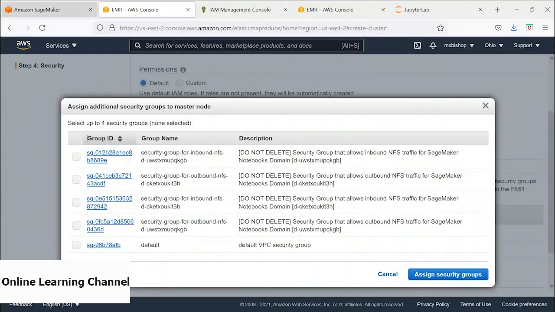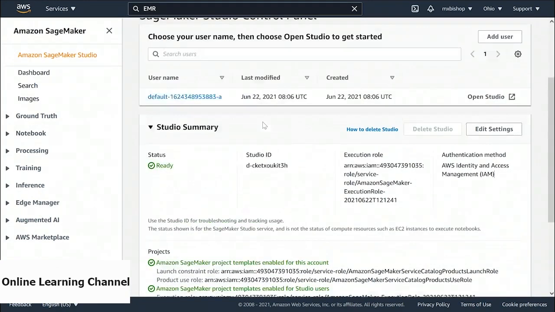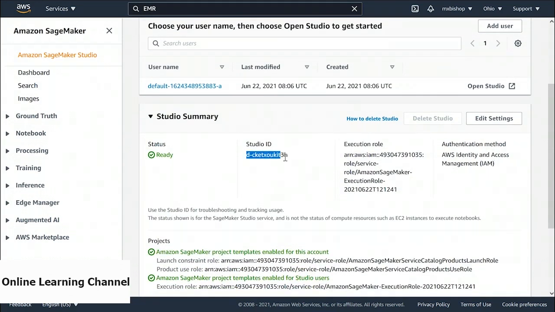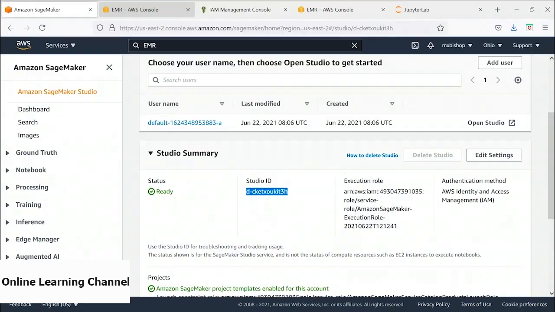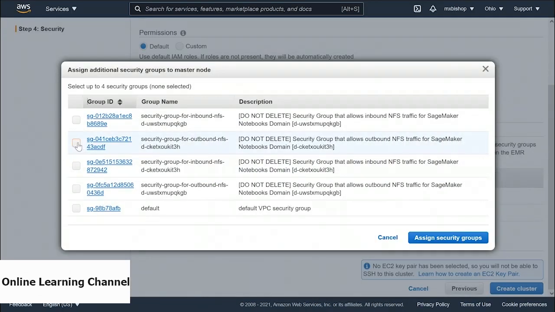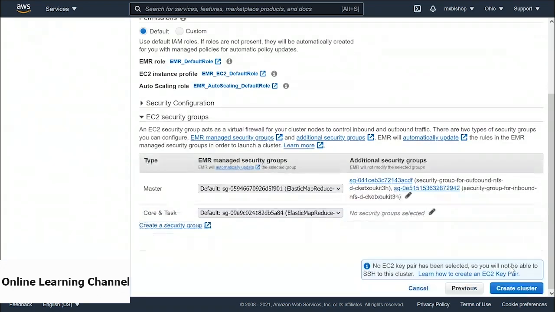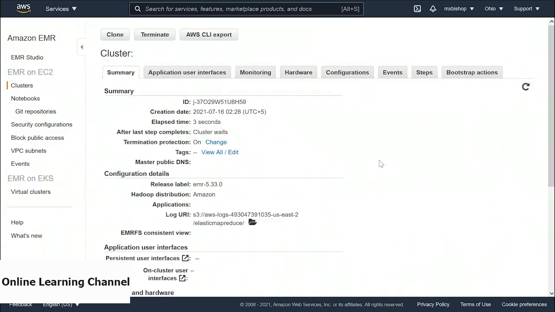So we will go to Amazon SageMaker and Amazon SageMaker Studio. We want to see the Studio ID. So it starts with D and ends with 3H. So going back to EMR, we are going to select the security group for our Studio, which starts with D and ends with 3H. Remember to include inbound and outbound, both types of traffic. So we will assign this security group and then create the cluster. We can also assign these security groups to our core and task nodes, but since we don't have any, we can proceed with this step.